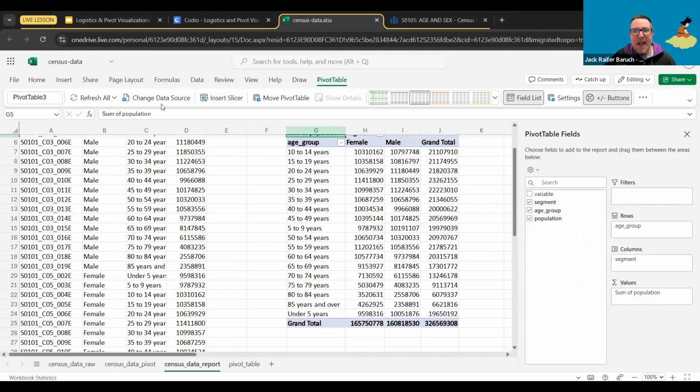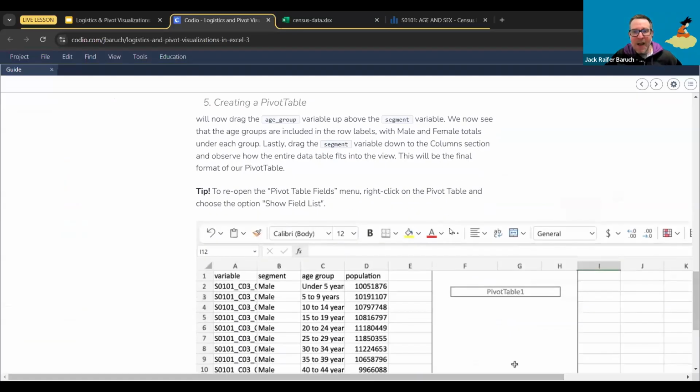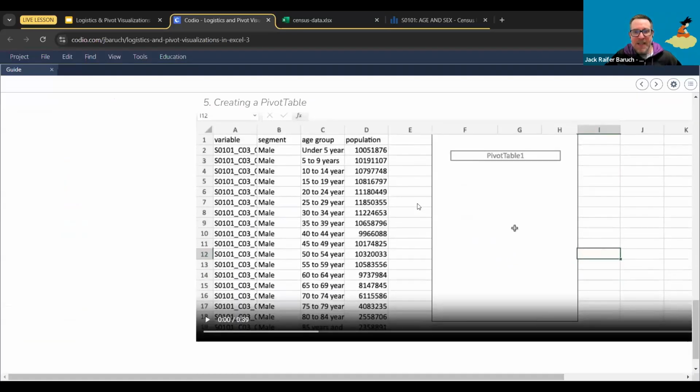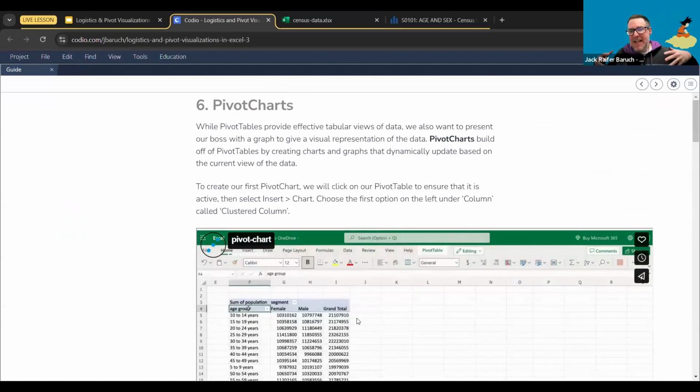All right. Now, let me go back to my pivot table. All right, so we have this already. Now, the coolest thing about these pivot tables is that they are built in the cache. In other words, it's like living in temporary memory. So we can actually just recreate it over and over again. We can switch it around as many times as we want.